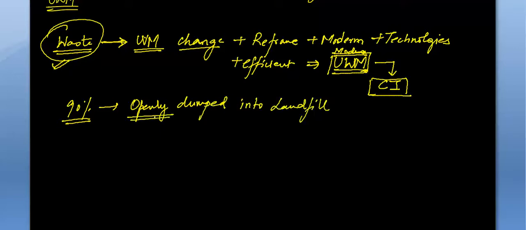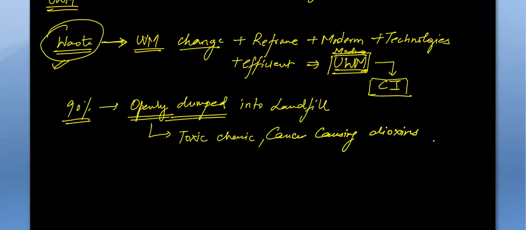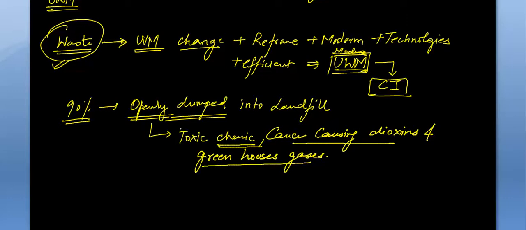And what happens because of this open dumping is that it produces toxic chemicals, cancer causing dioxin and other greenhouse gases.